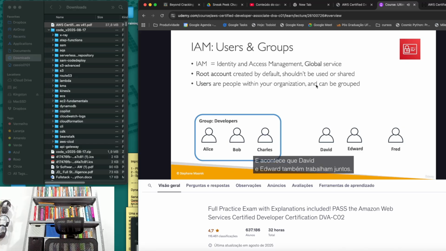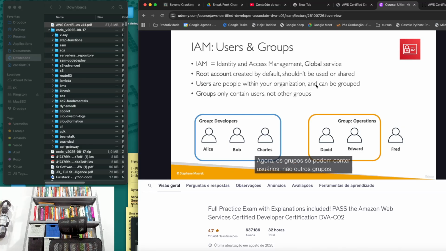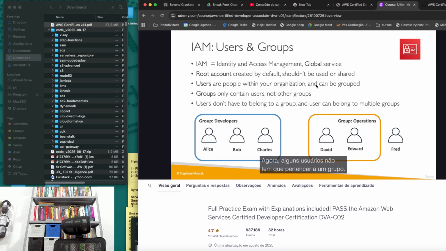And it turns out that David and Edward also work together. So we're going to create an operations group. Now we have 2 groups within IAM. Now groups can only contain users, not other groups. So this is something very important to understand. Groups only contain users. Now some users don't have to belong to a group. For example, Fred right here is alone. He does not correspond to any group.